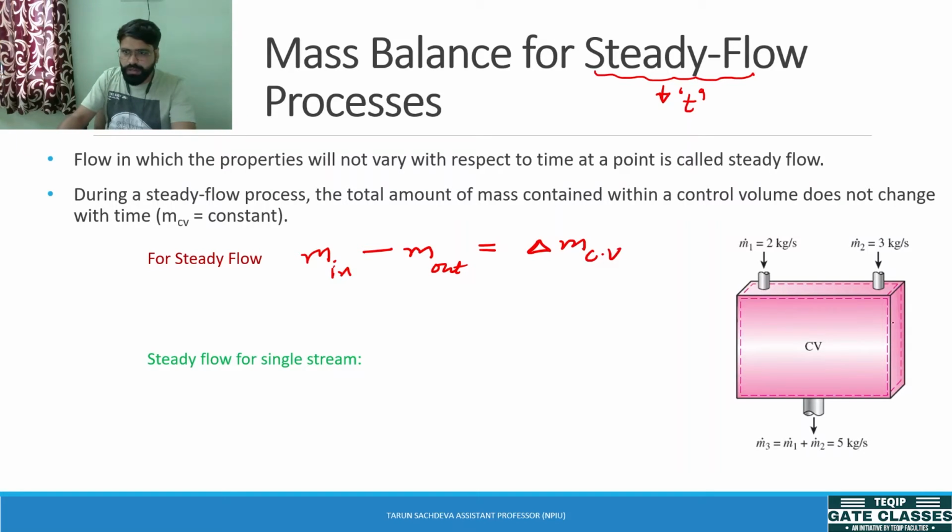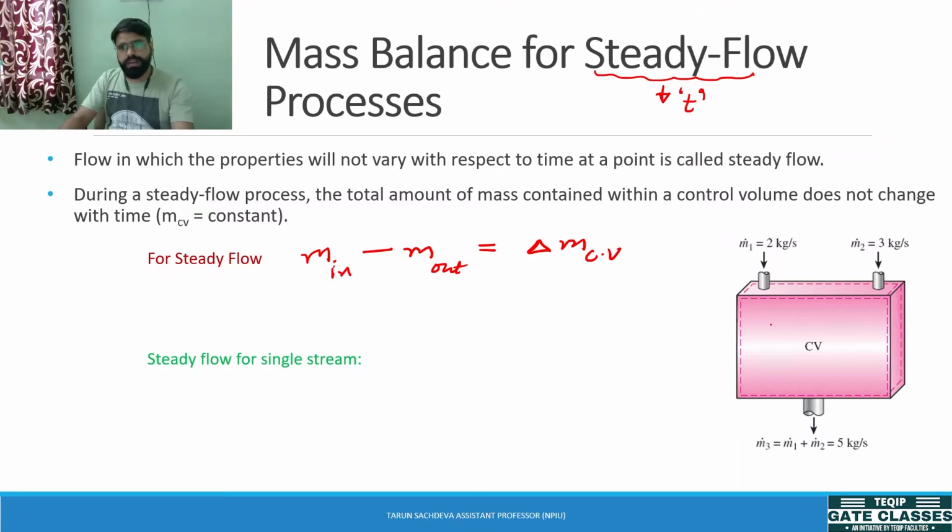Suppose this is your control volume and the mass coming in is from two sides. One is this and one is this. There are two inlets for this control volume and one outlet. Under the steady state, the steady flow process says that the property of the system should not change with respect to time.